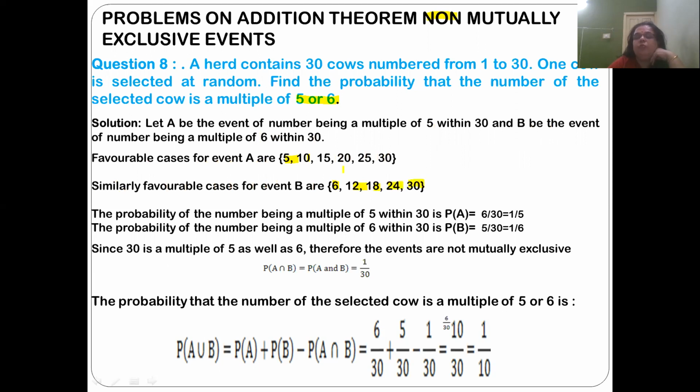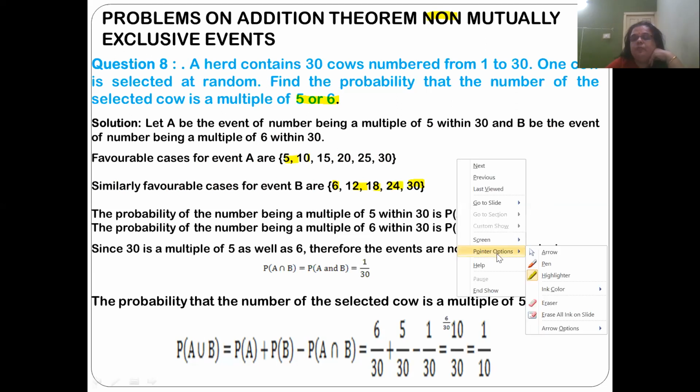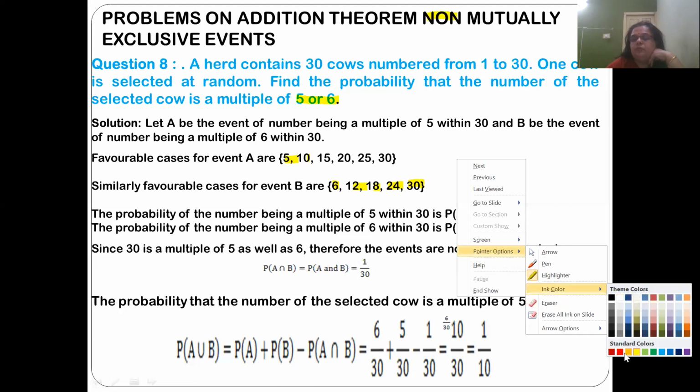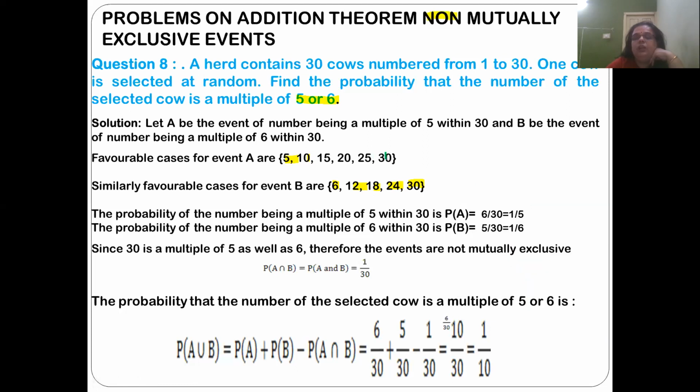There are 5 outcomes. Please see that number 30 is common in both. Therefore, it is not a mutually exclusive event.